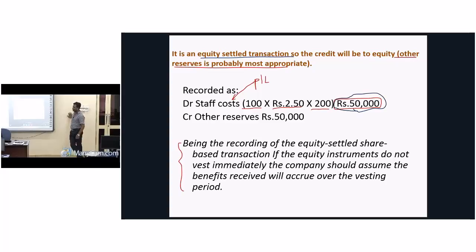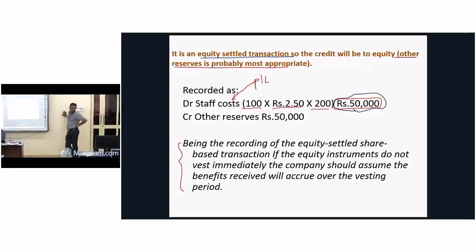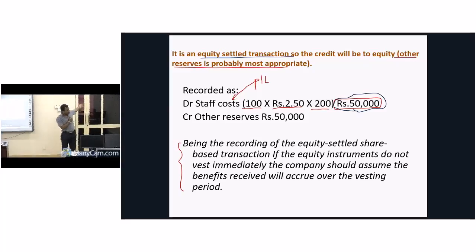It's 50,000. Right? 100 into 2.5 into 200. It's 50,000. Look, when do you recognize it as an expense? You recognize it as an expense at the end of that particular year. If it is completed over the last 12 months, when you make the proposal, you recognize it as an expense. How? Staff cost debit. Where to credit? Credit to other reserves.